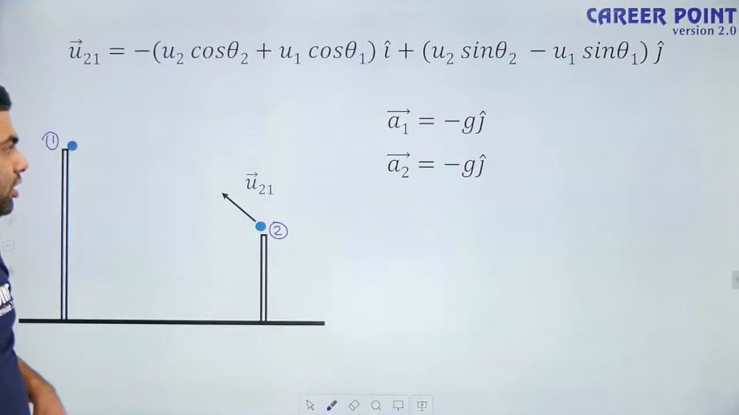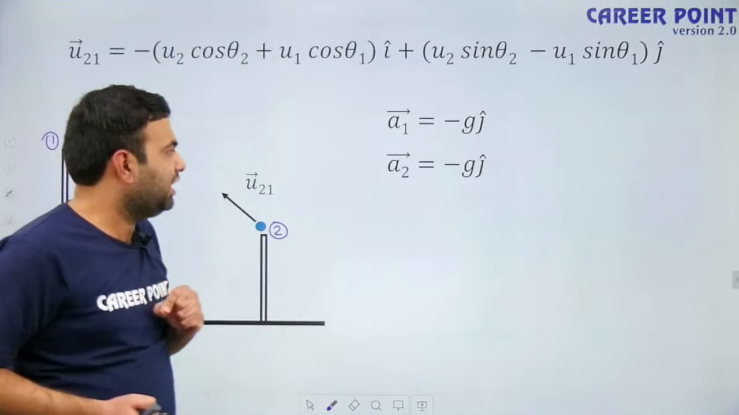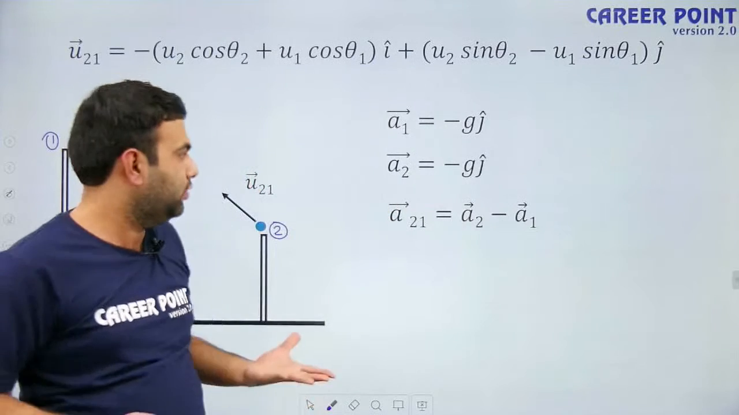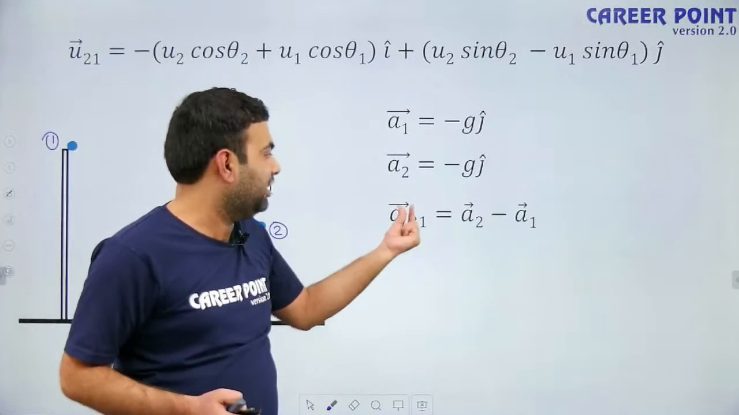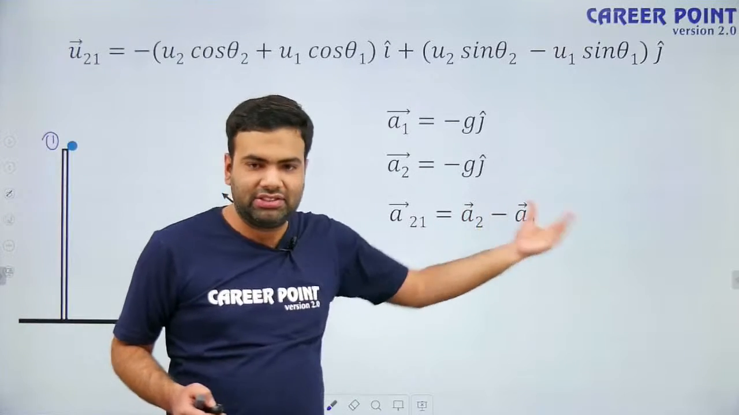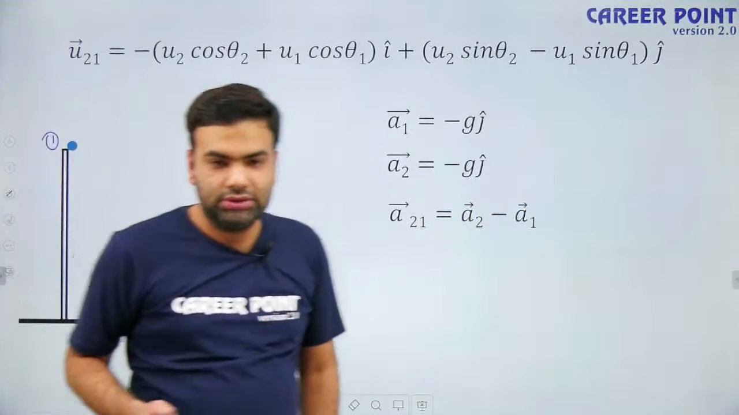Listen carefully. If I ask you what is the acceleration of the second particle with respect to 1, that is the acceleration of the second particle minus the acceleration of the first particle.